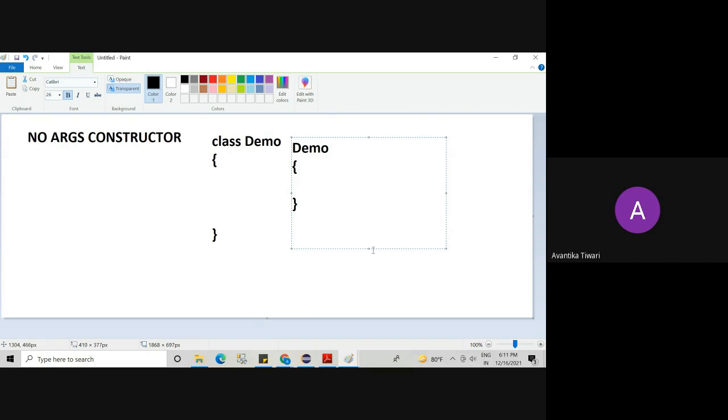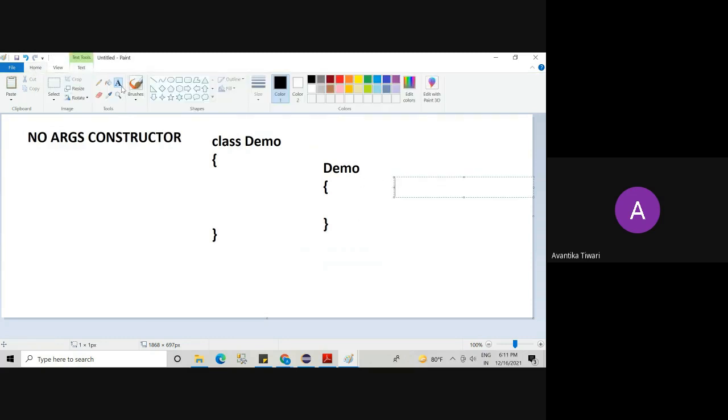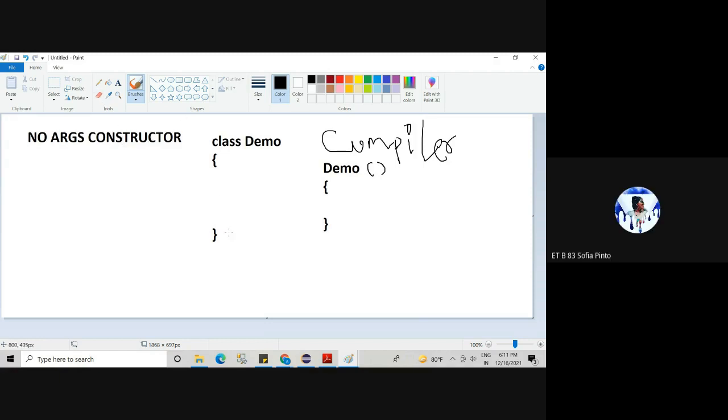Now tell me what the compiler is going to write inside it. Parameters won't be there, right? Because it is a no args constructor. Then what will be there? Default value maybe.